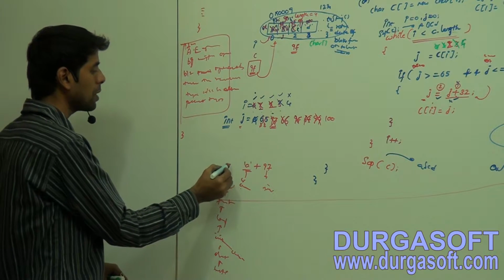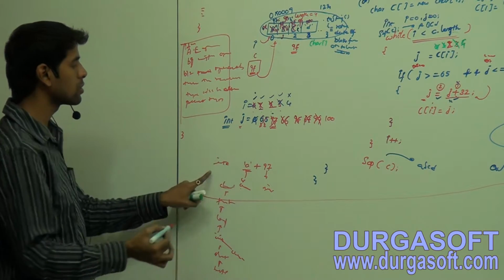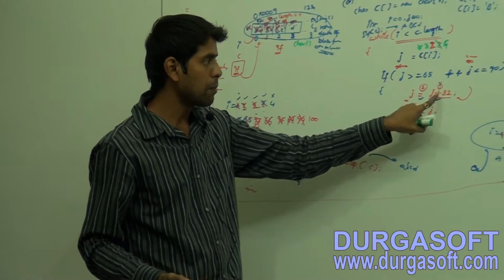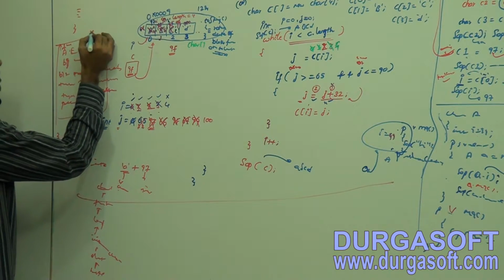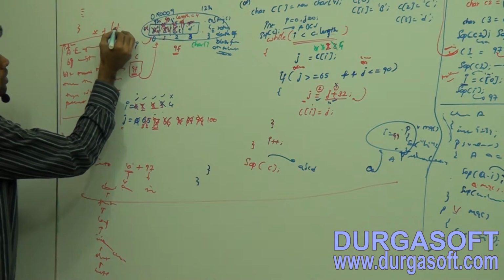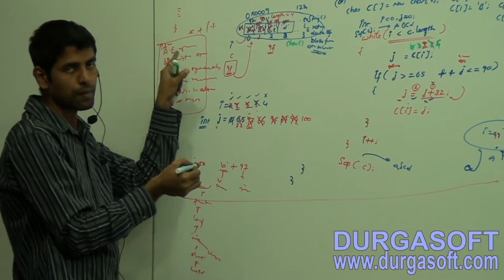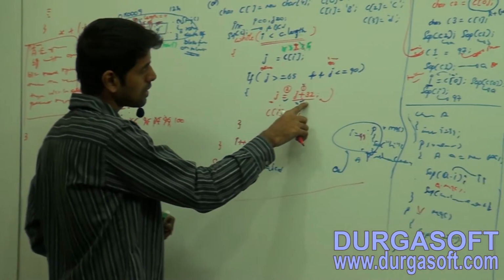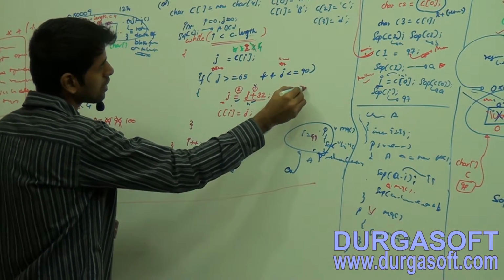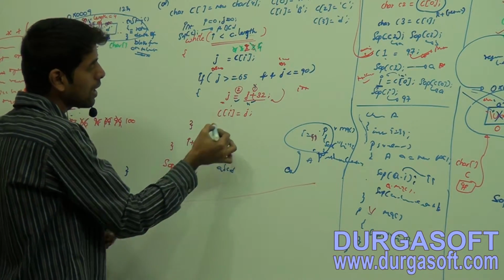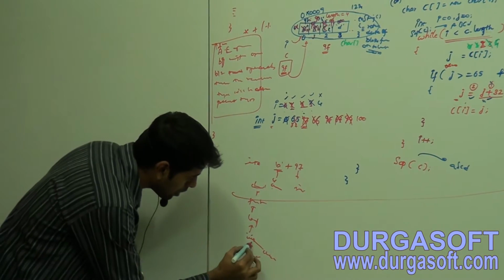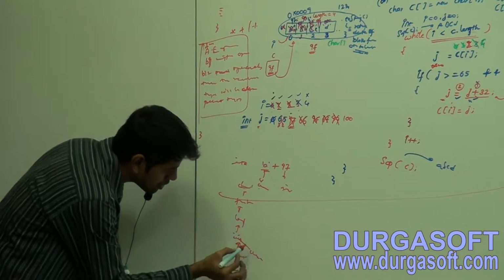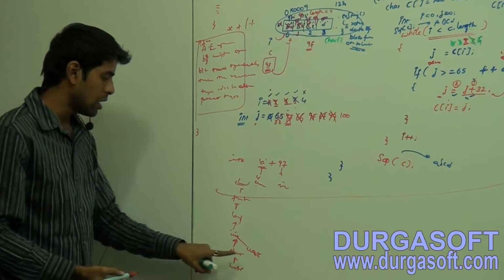So the resultant type will always be int. Here I am performing an arithmetic operation, and the operators are these operators. So here the resultant type is int, which is the parent of char.